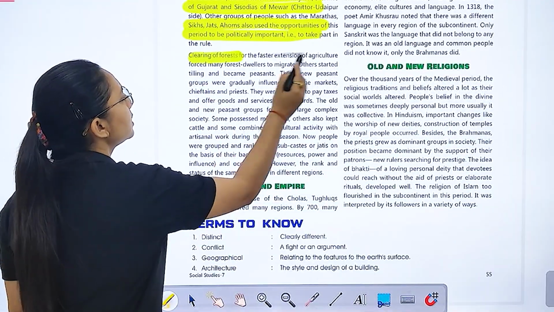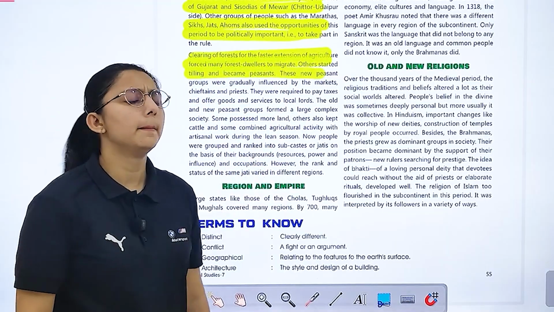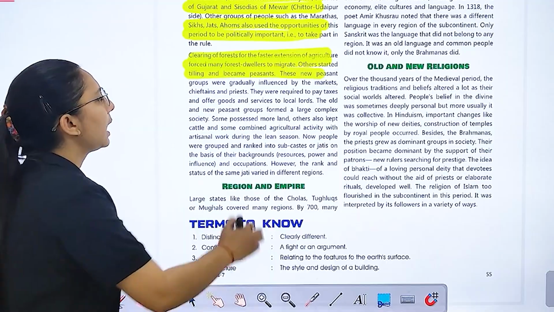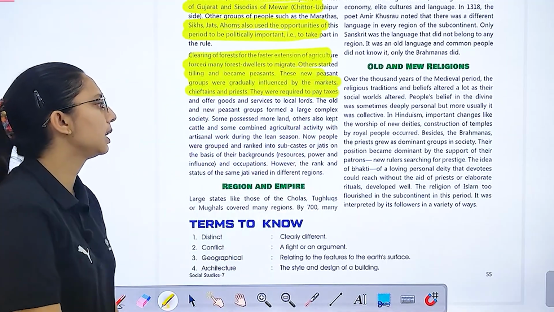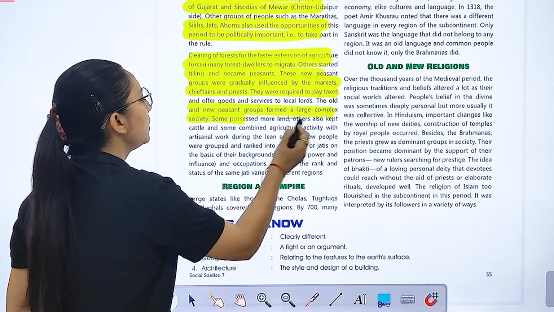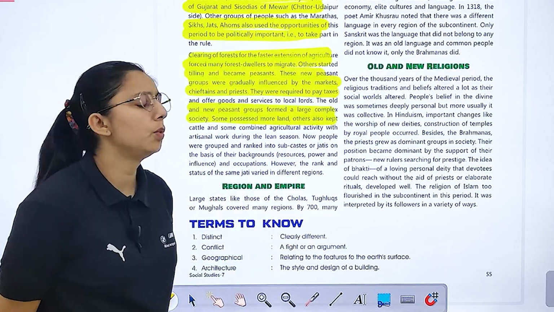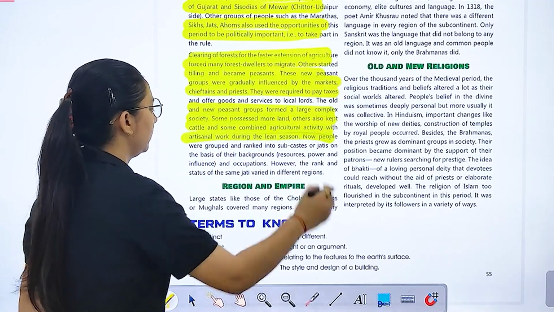Now, clearing forest for the faster extension of agriculture forced many forest dwellers to migrate. What happened? They started tilling and became peasants. They were a new peasant group gradually influenced by the market, chieftains and prices. So we can say old and new peasant groups formed a large, complex society. Some possessed more land, others also kept cattle, and some combined agricultural activities.